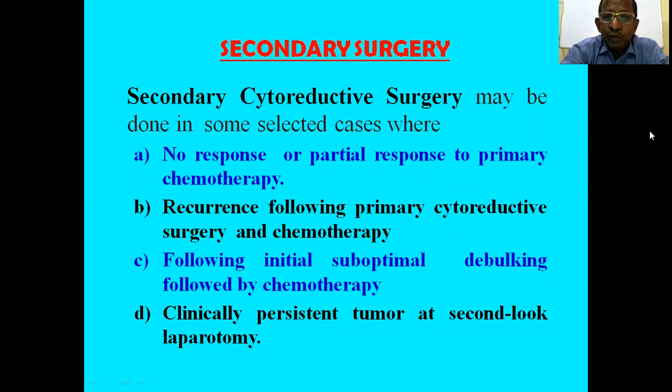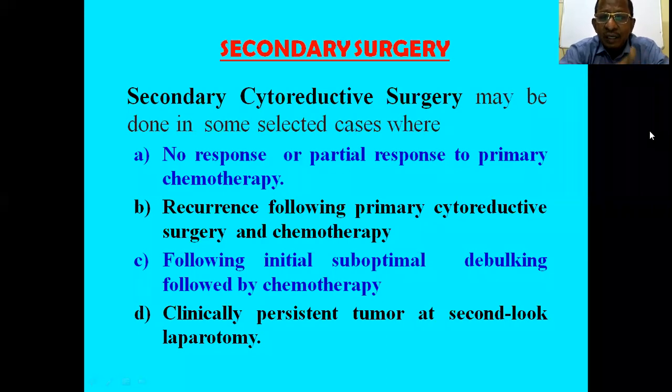A full course of chemotherapy is given but there is no response or partial response, which can be known by tumor marker estimation, usually CA125. Or there is recurrence following primary cytoreductive surgery and chemotherapy, or following initial suboptimal debulking followed by chemotherapy.